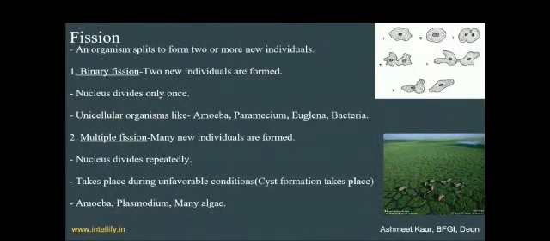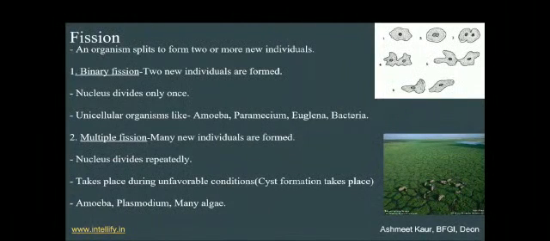Next is multiple fission. Here many individuals are formed. As in binary fission just two individuals are formed, but in the case of multiple fission they are formed in numbers. So the nucleus divides again and again repeatedly, numerous times. It takes place during unfavorable conditions. When the conditions are not favorable, it occurs at that time.